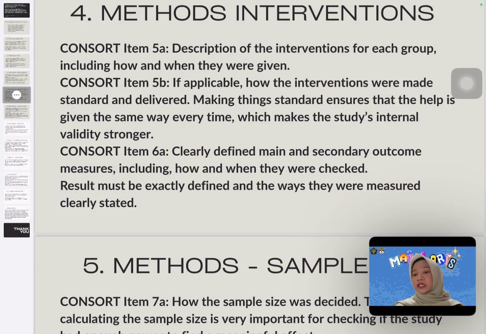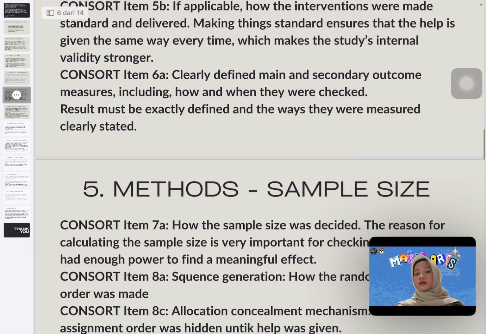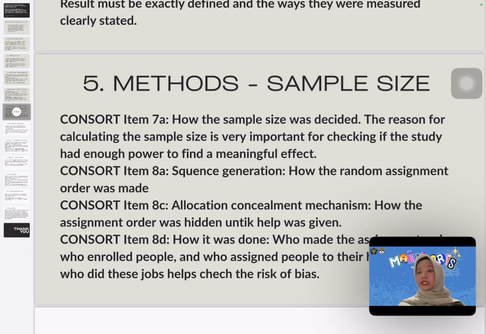Making this standard ensures that the help is given the same way every time, which makes the study's internal validity stronger. CONSORT item 6A: clearly defines main and secondary outcome measures, including how and when they were taken. Outcomes must be exactly defined and the ways they were measured clearly stated.